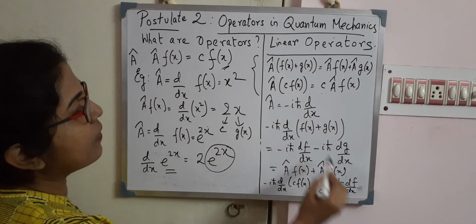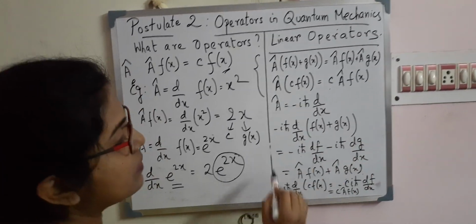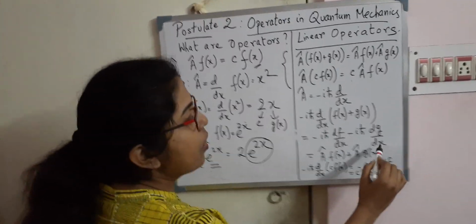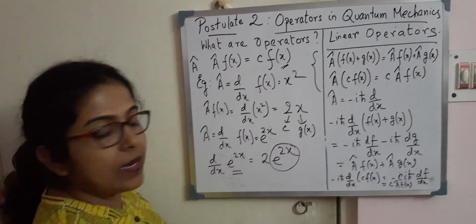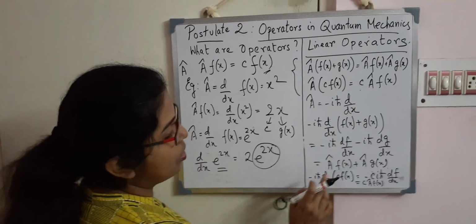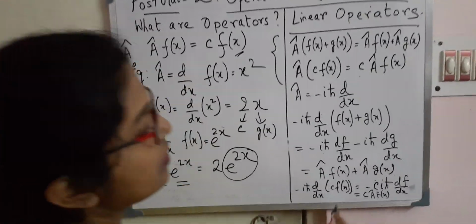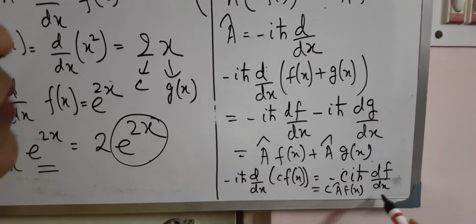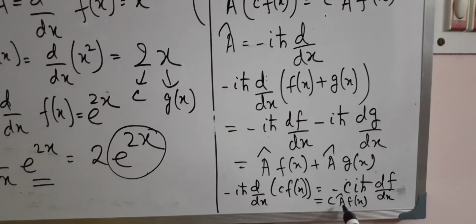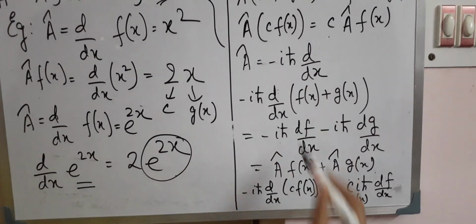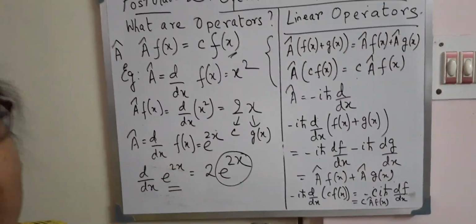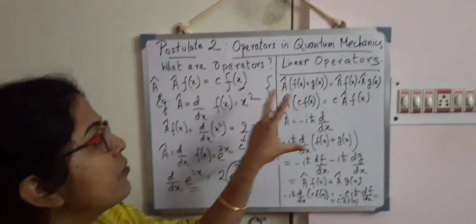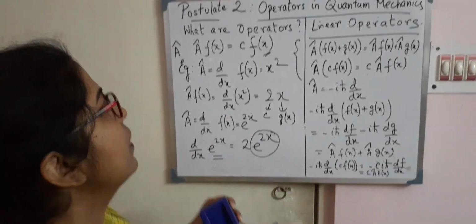So the first condition is satisfied: A cap operating on f(x) plus g(x) gives me separately A cap operating on f(x) plus A cap operating on g(x). Now the second one, let us see. Minus i h cut d/dx operating on c f(x). Since c is a constant, the constant will come outside, and it will be minus i h cut c df/dx, which is equal to c A cap f(x). So both the conditions are satisfied, and I can say that this is a linear operator. This is the concept of a linear operator. As we proceed, I will be giving you problems where you will justify whether a given operator is linear or not.